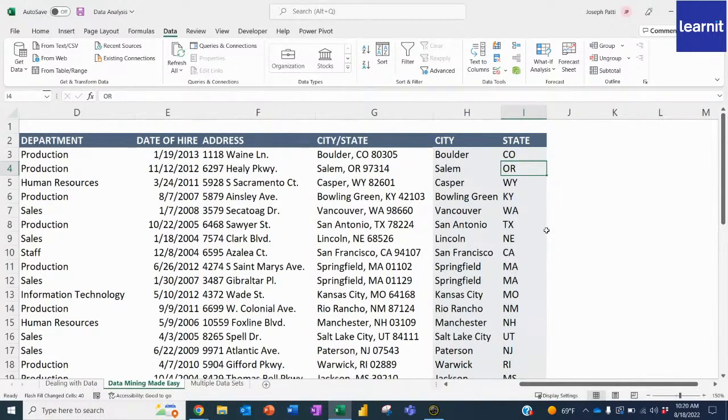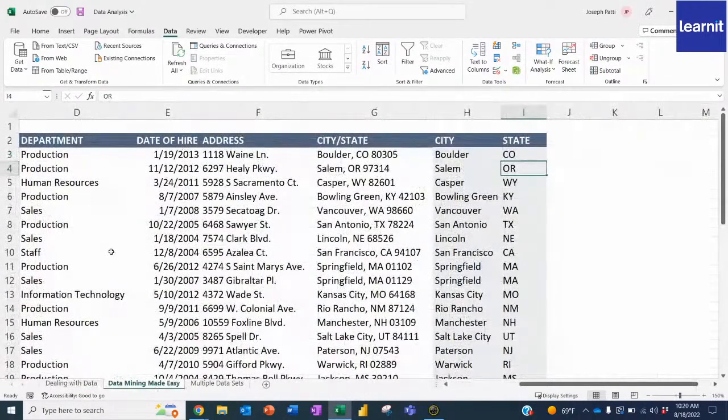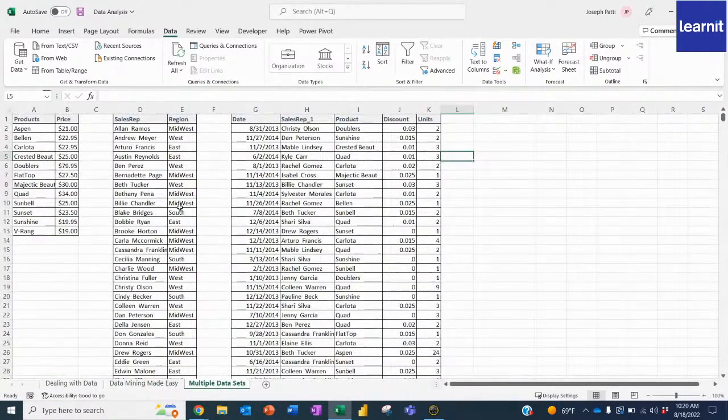Let's say, for instance, your data is not as neat as these past two. Like the data here, this was all put together. That was nice. Or the data mining, this was all one piece of data. But what happens if you have multiple data sets you have to analyze? Let's say, for instance, that you need to analyze this data here. Now, it's split into 3 different pieces.